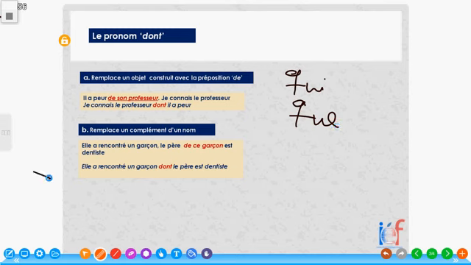Now, in your A1 and A2, I believe you must have come across these relative pronouns, and how to use them to join two sentences together. Now, what I would like to share with you is this. The pronoun dont, as the word says, is a pronoun, and a pronoun is used to replace a noun. So the question is this: what kind of nouns do we use dont to replace?